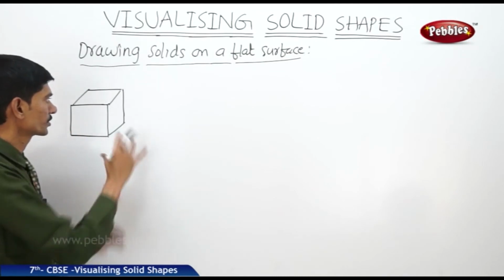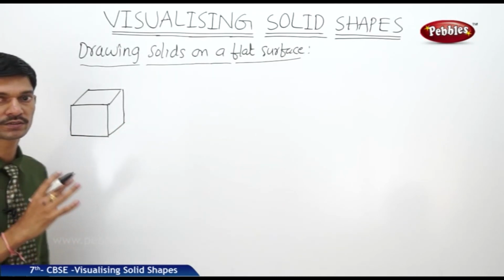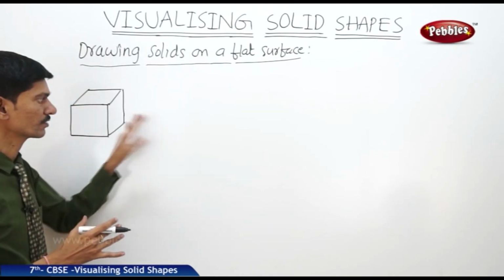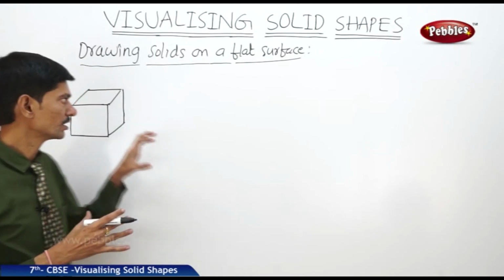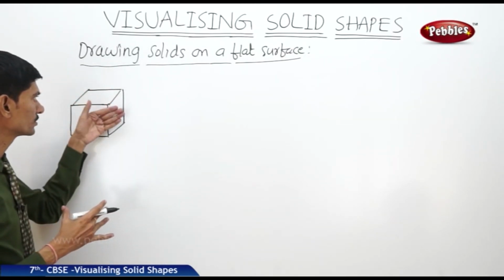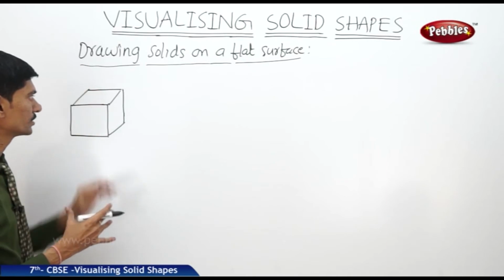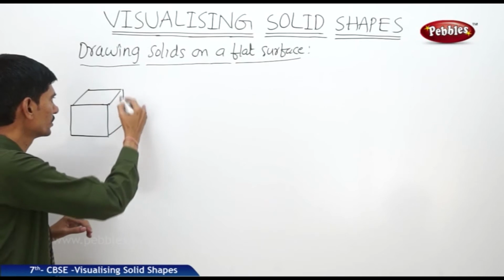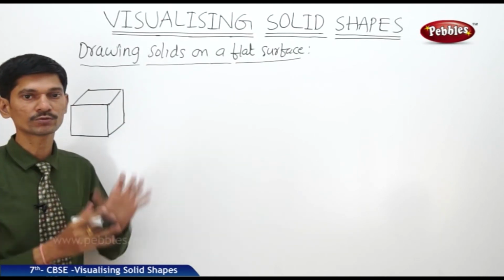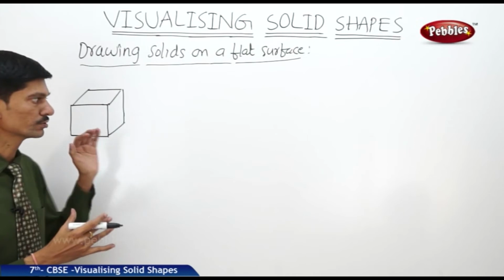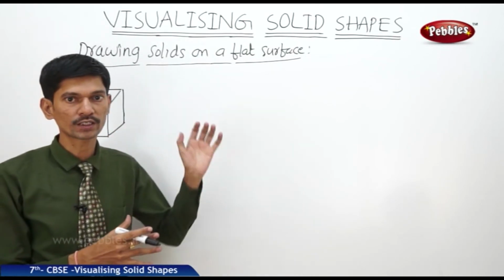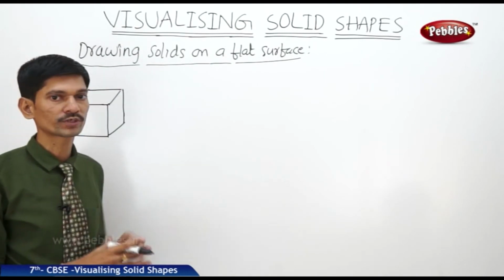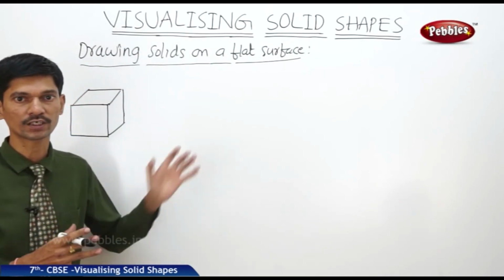Now if the cube has the 3 dimensions such as length, breadth as well as height, and you draw the cube on a flat surface, that is on a paper, some of the hidden lengths, backside length, breadth, height, are distorted, so all the faces and all the edges are not visible. Then how to overcome this problem? Not only the cube, how to draw the cuboid, cube and pyramid? How can all these solid figures be drawn on the flat surface, that is on the paper?